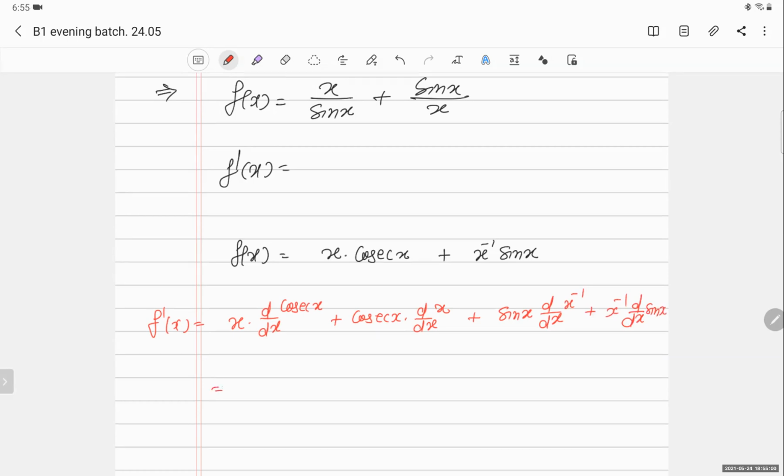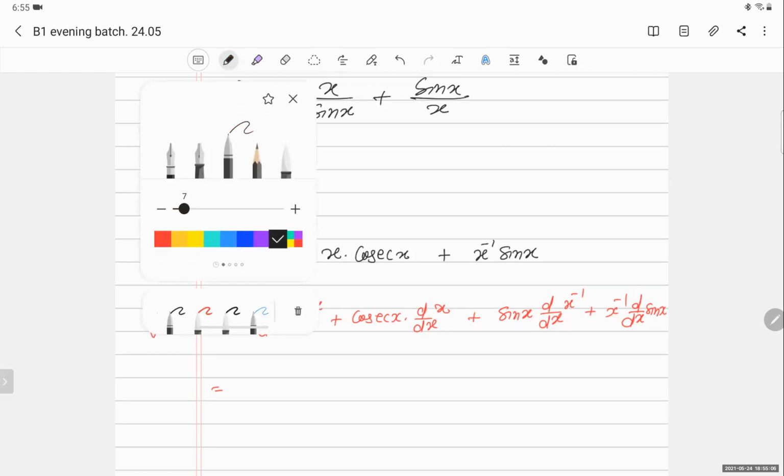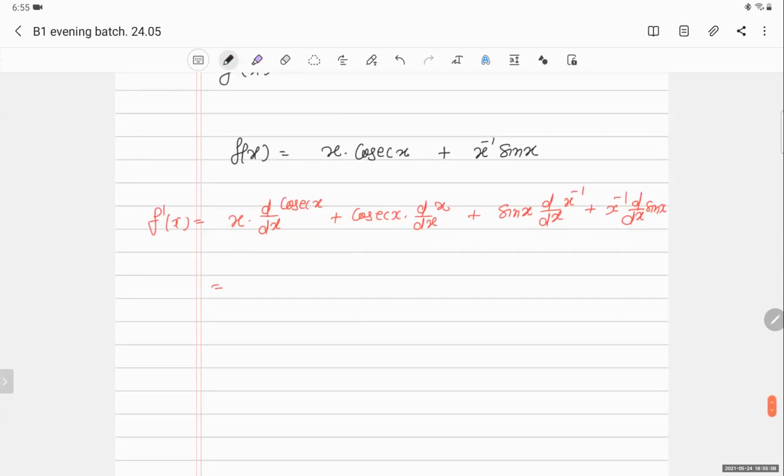Now you can do. You know all the stuff now. Okay, so what is the derivative of cosec x? Minus cosec x into cot x. So it will become x cosec x cot x, and here it will become cosec x, because the derivative of x is 1.